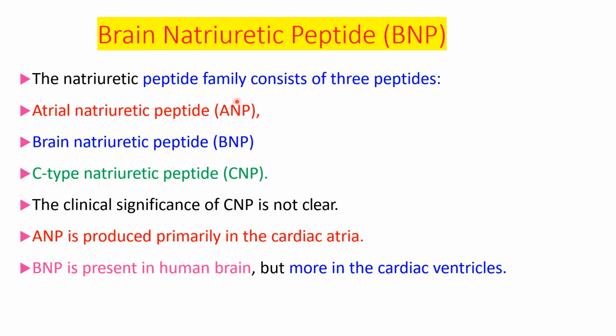The next marker is brain natriuretic peptide. The natriuretic peptide family consists of 3 peptides: ANP, BNP, CNP. ANP means atrial natriuretic peptide, BNP brain natriuretic peptide and CNP means C-type natriuretic peptide. Out of these, ANP is produced in the cardiac atria, and BNP is present in the human brain, but it is more present in the cardiac ventricles. BNP is present in the cardiac ventricles.